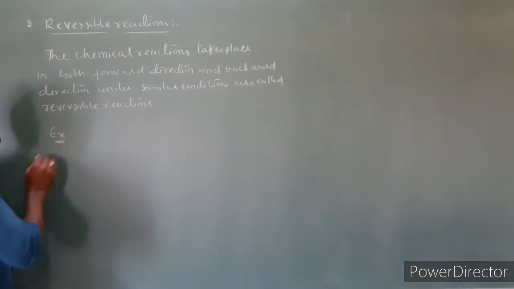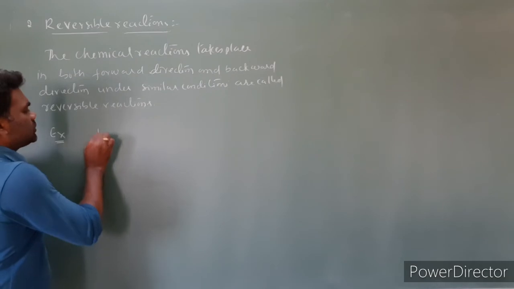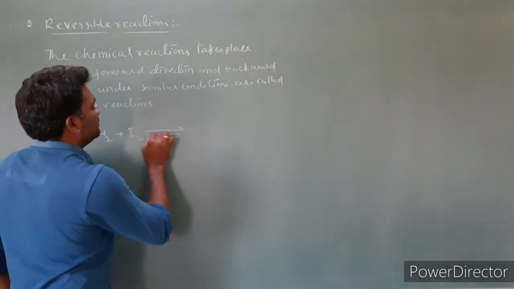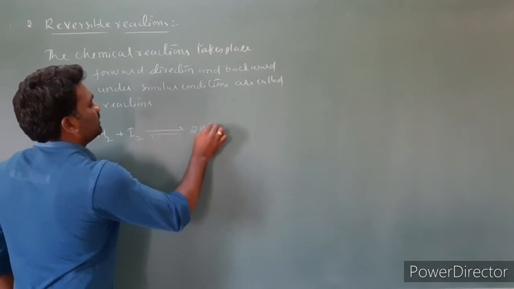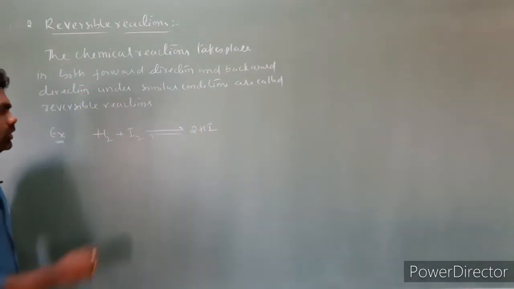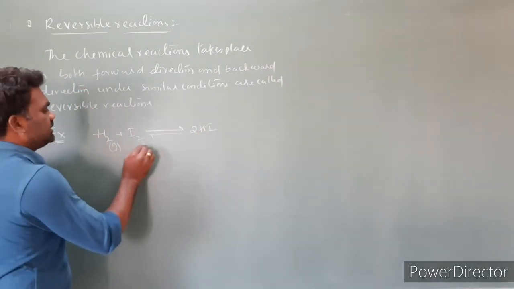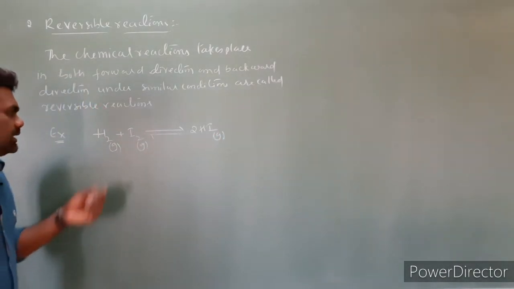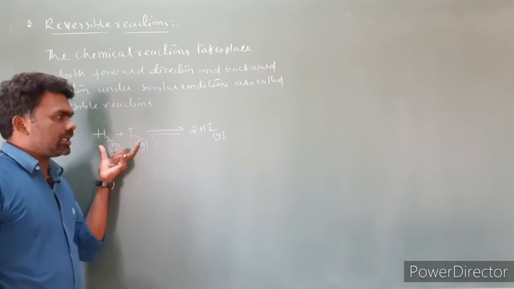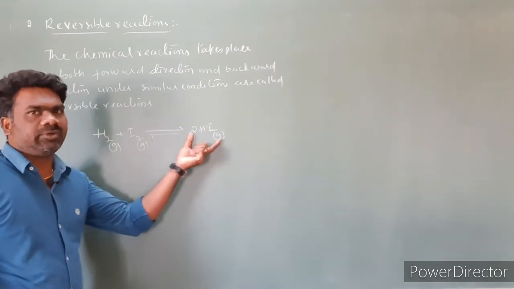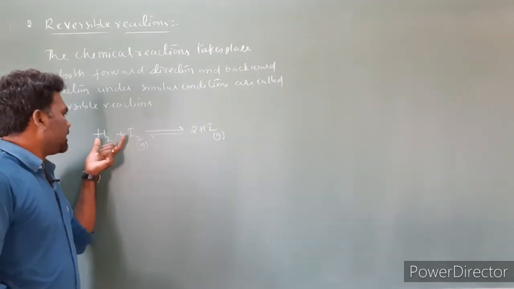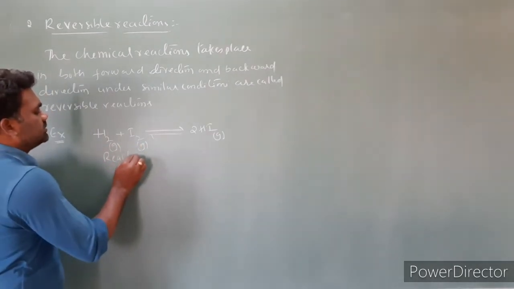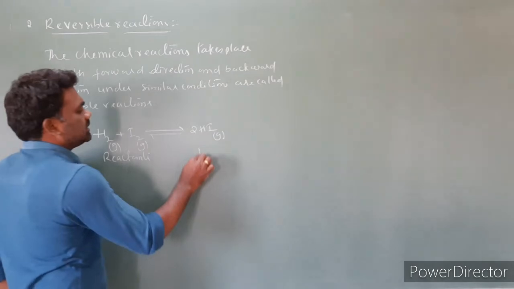I'm taking H2 plus I2 gives rise to 2HI. H2 is a gas, I2 is a gas, 2HI is a gas. So the reactants are converting into products, and those products are again converting into reactants. Conversion of reactants into products is a forward reaction, where these are the reactants and these are the products.